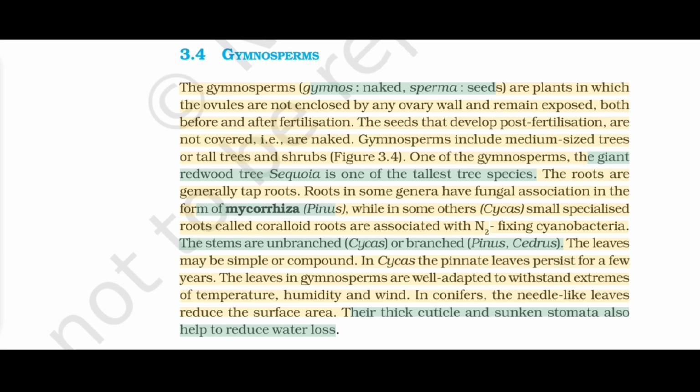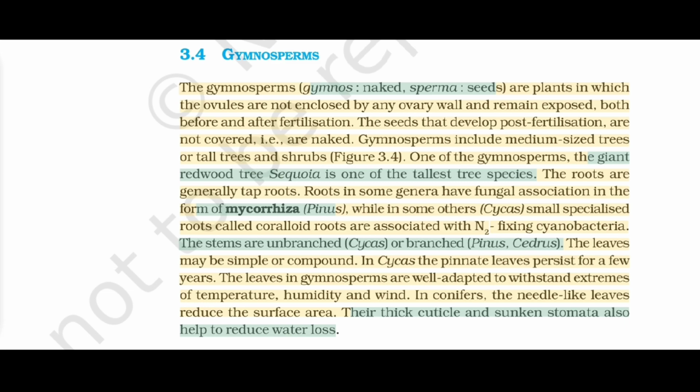3.4 Gymnosperms. The gymnosperms (gymnos: naked, sperma: seeds) are plants in which the ovules are not enclosed by any ovary wall and remain exposed, both before and after fertilization. The seeds that develop post-fertilization are not covered, that is, are naked. Gymnosperms include medium-sized trees or tall trees and shrubs, Figure 3.4. One of the gymnosperms, the giant redwood tree Sequoia, is one of the tallest tree species. The roots are generally tap roots.